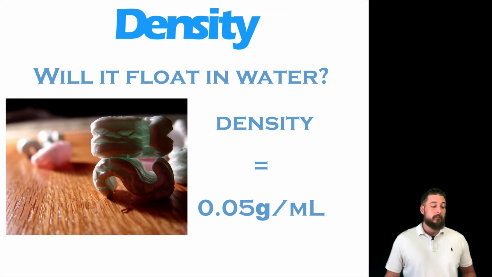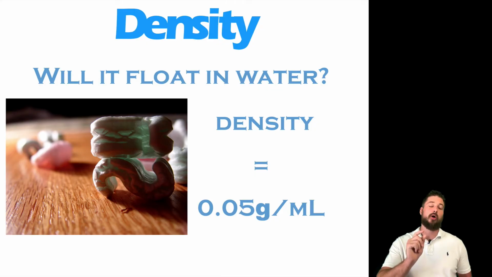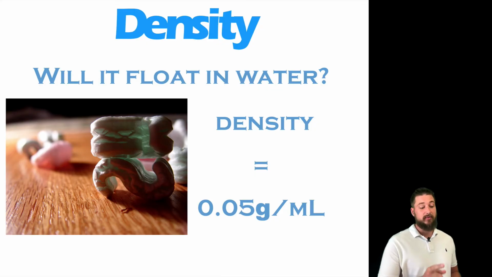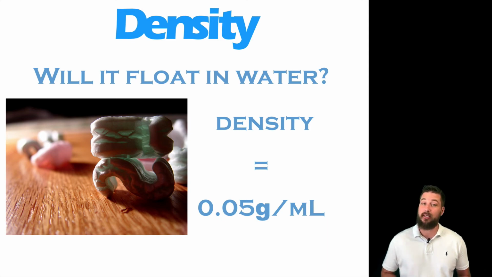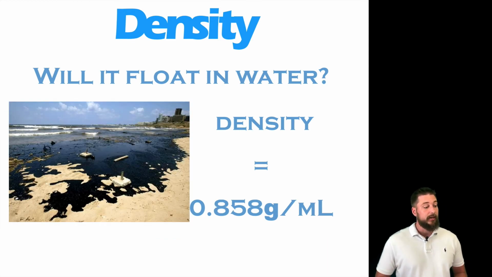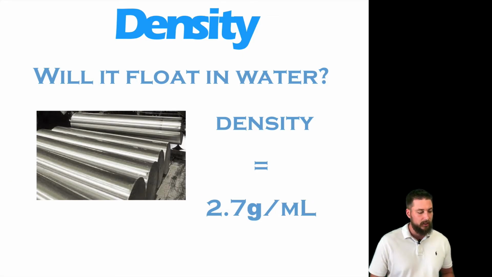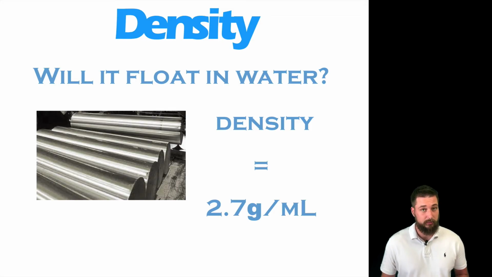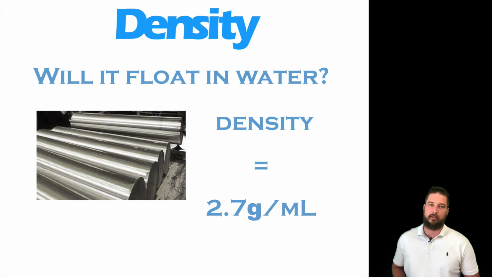Now, let's go ahead and ask ourselves then, again, remember, something will float if its density is less than water. So if water has a density of 1, that means that this will float because it has a density less than 1. Now, what about this? So will this float? It looks like it's pond scum. Well, it's got a density less than 1, so yes, it will float. Now, what about this? This is aluminum. It has a density of 2.7 grams per milliliter. Will that float? Well, the answer is no, it will not float because the density is greater than 1. In fact, it will sink.